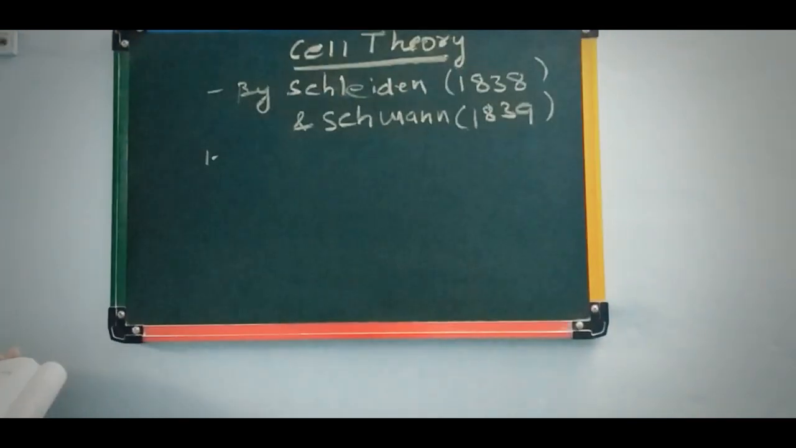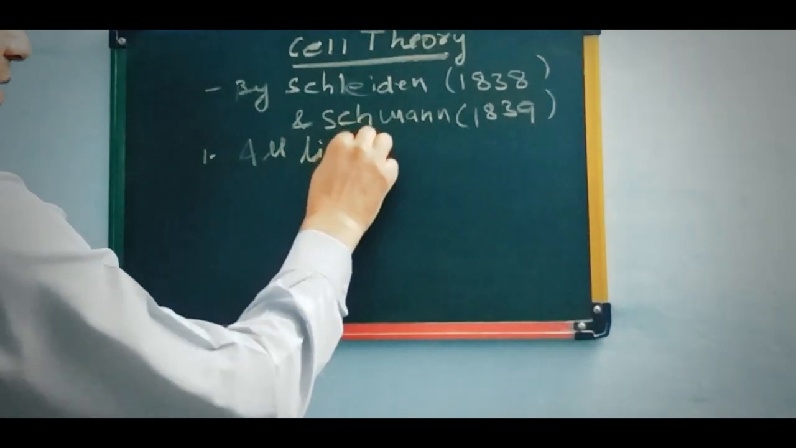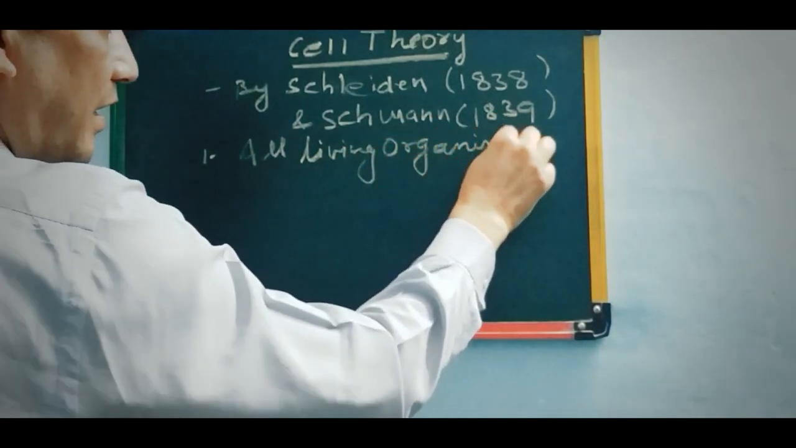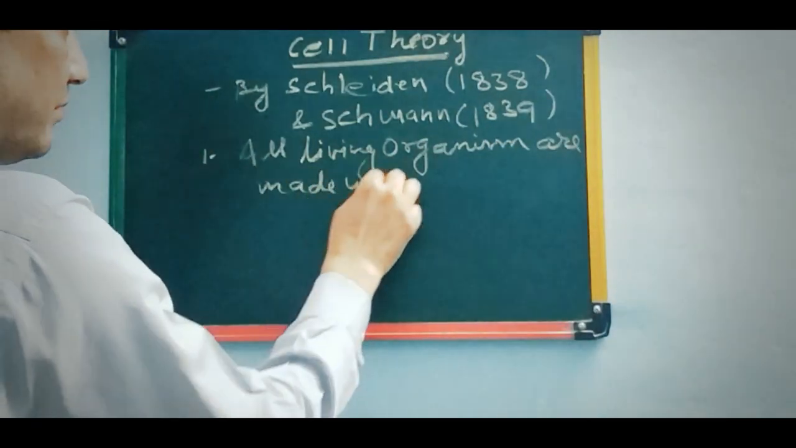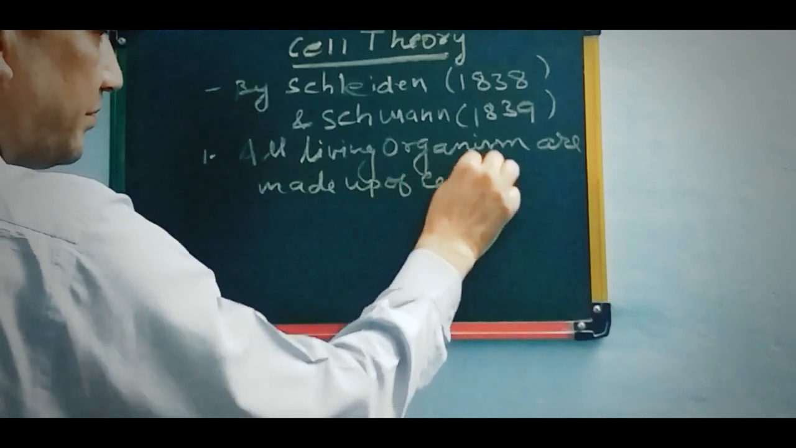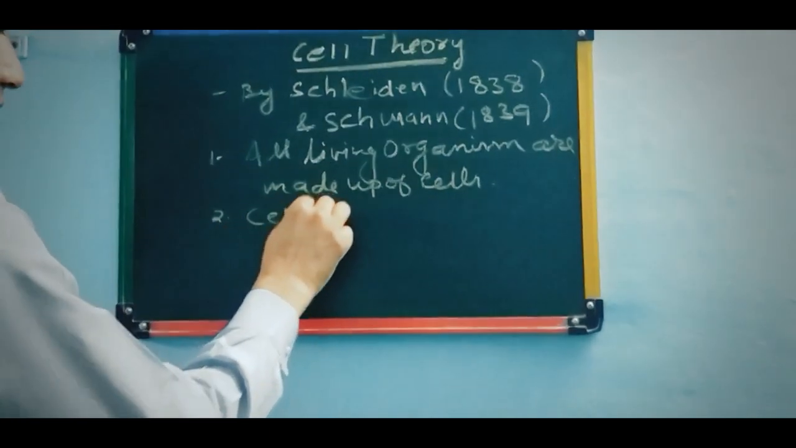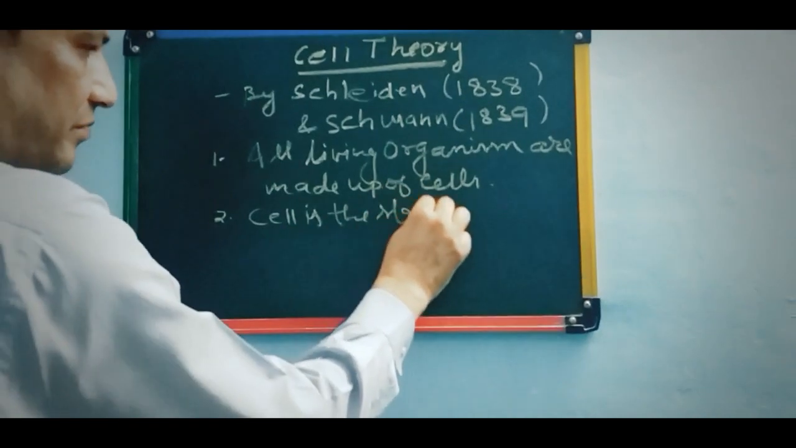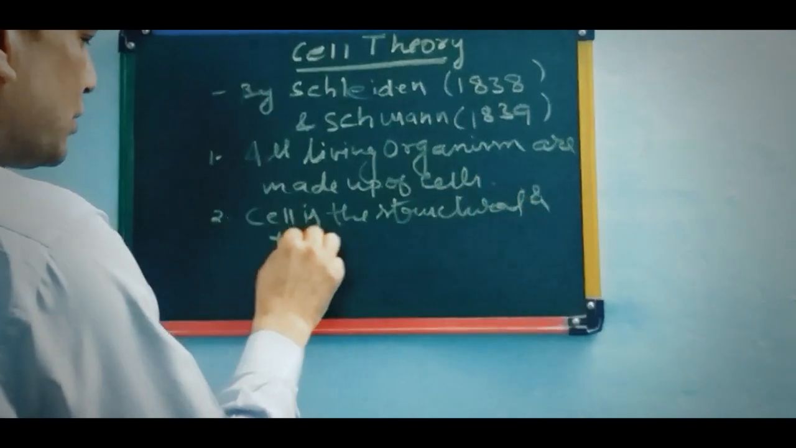The first point of cell theory: all living organisms are made up of cells. And second, the cell is the structural and functional unit.